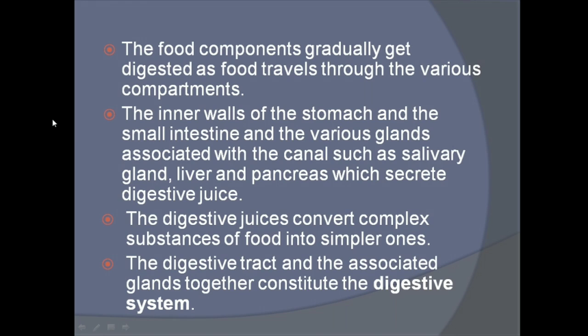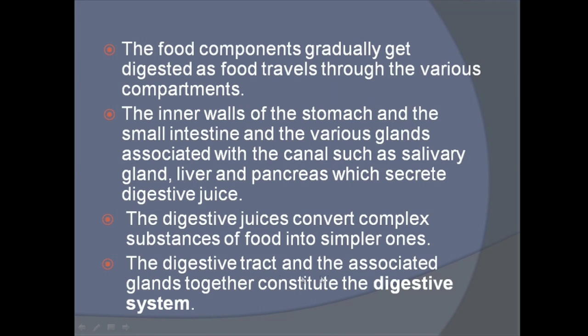Now the inner wall of the stomach and the small intestine, what do they contain? They consist of various glands, and along with the salivary gland, liver and pancreas, what do they do? They secrete digestive juice which helps in the digestion of the food. The digestive juices convert complex substances of food, like carbohydrates, into simpler ones.